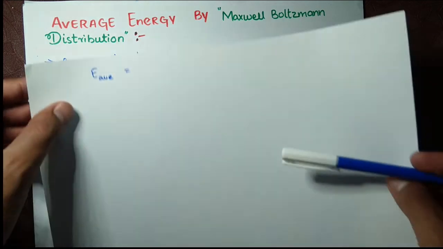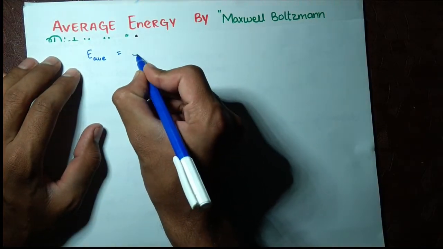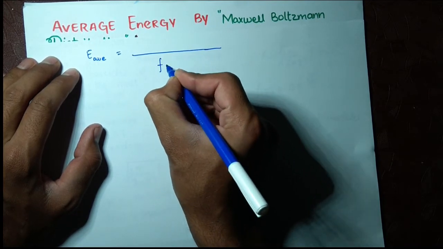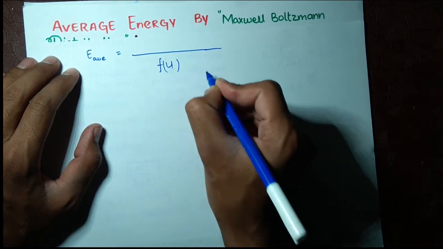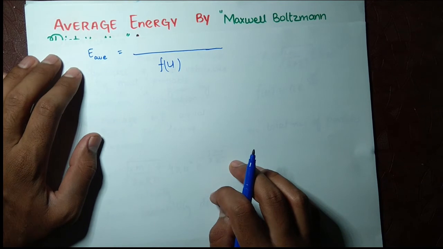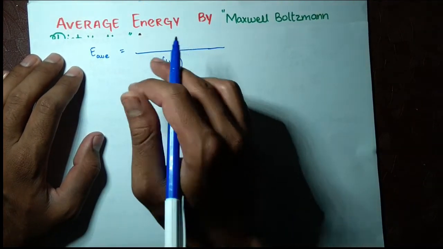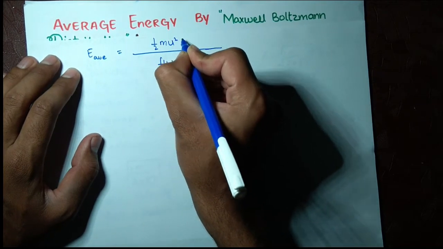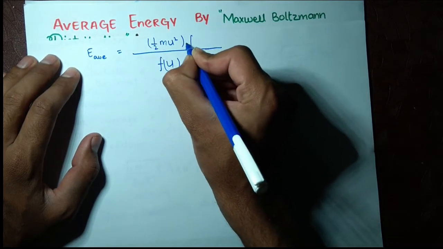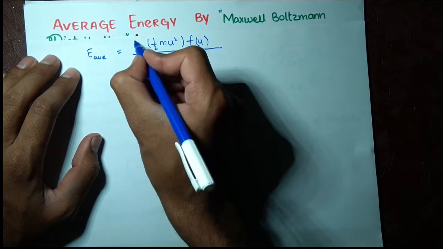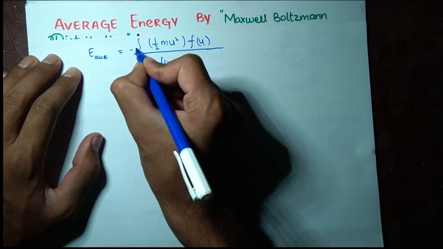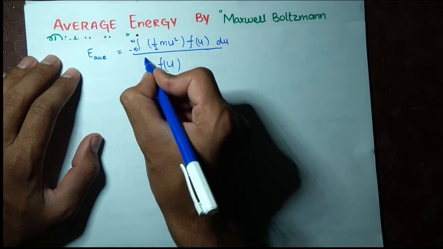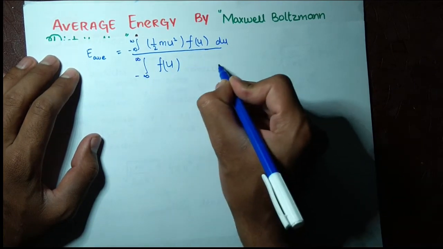So now E average is equal to the sum of the values divided by the number of values. The number of values is f of u, and the total is when you multiply this by its kinetic energy, half mu square, multiplied by f of u, and we integrate this for the average energy, from minus infinity to positive infinity with respect to du.